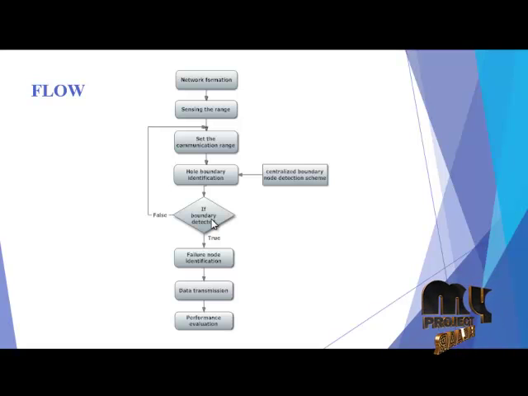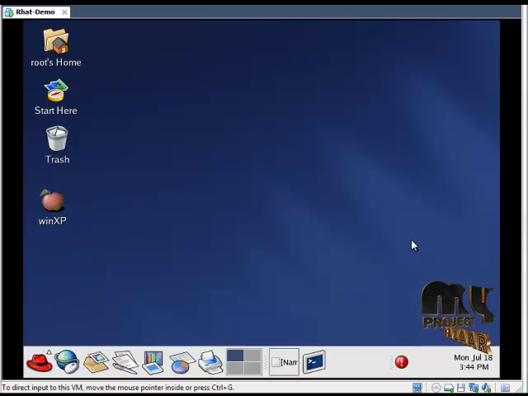So we have to send the data via the active nodes. The node which is active, we send the data via those active nodes. The fault nodes are rectified. Then the performance evaluation is done. Performance evaluation is calculated based upon the energy, throughput and delay. Let us see the output of our project.